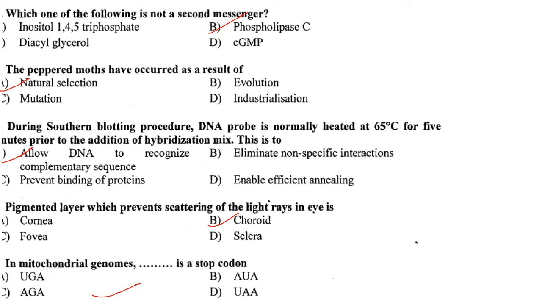Then the pigmented layer which prevents scattering of the light rays in the eye is the choroid. Answer is option B. In mitochondrial genomes, dash is a stop codon. So AGA is a stop codon in the mitochondrial genome. So answer is option C.